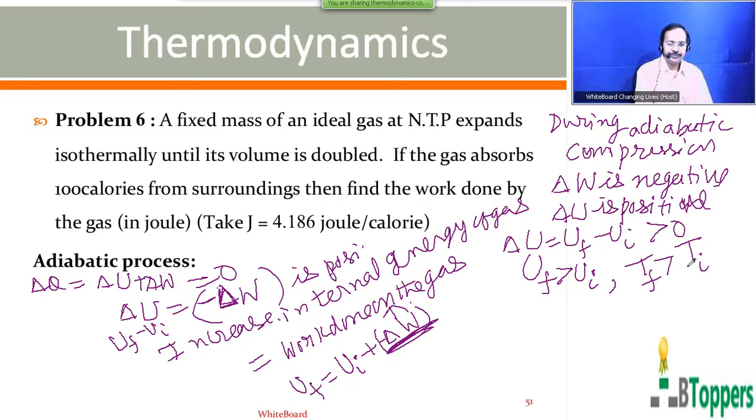You can compare the adiabatic compression with isothermal compression. In the previous class, I discussed the isothermal process. In the isothermal compression, work is done on the gas, but the same amount of heat energy will be lost by the gas to the surroundings.